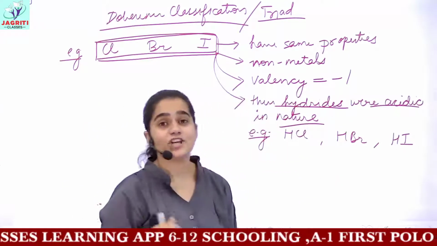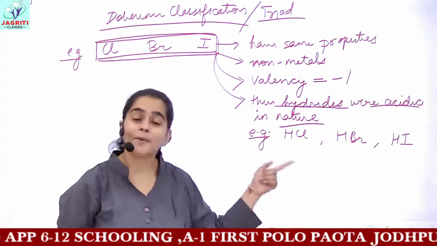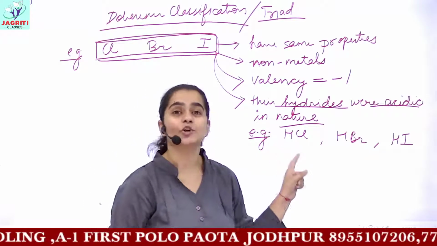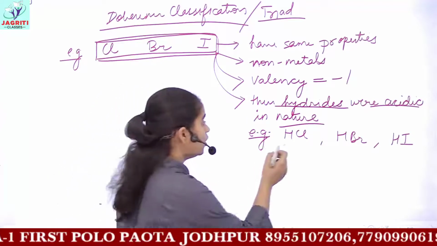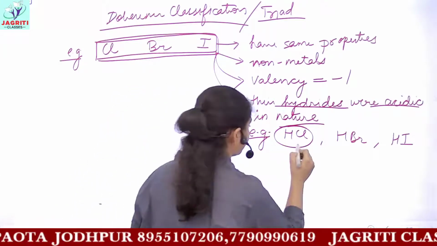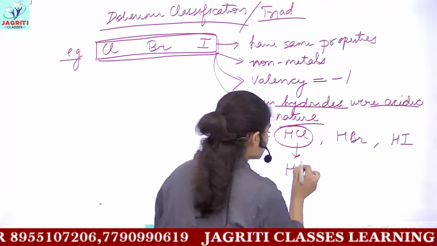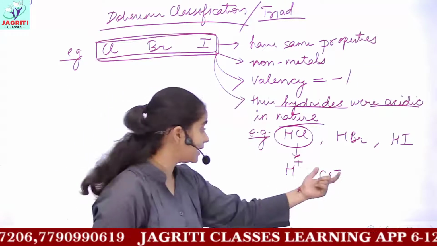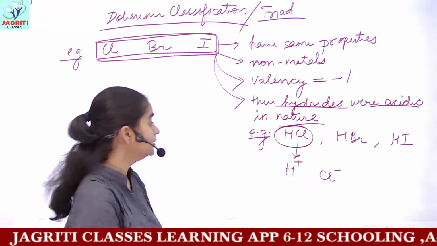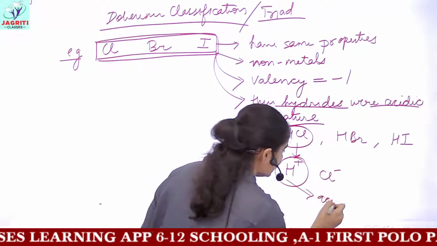So these hydrides showed acidic nature. We have already done the chapter of acids and bases. There you can see what we mean by acidic nature. The compounds which can easily donate the hydrogen or H+ ion, that is protons, are termed as acidic. Considering HCl, when it is dissolved in a particular solution, it breaks down into its respective ions. That is, HCl gives you H+ and Cl- ion, and this release of H+ ion or protons proves its acidic behavior.